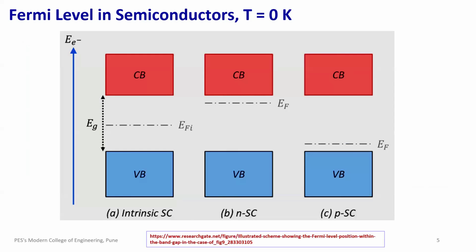To aid this understanding, we have shown this picture for intrinsic semiconductor, N-type semiconductor, and P-type semiconductor. You can see that for intrinsic semiconductor, the Fermi level, which is denoted as EFI, lies right in the middle of valence band and conduction band. In N-type semiconductor, the Fermi level, which is denoted as EF, shifts up towards the conduction band, while in P-type semiconductor, the EF Fermi energy level shifts down just above the valence band. Why this happens, we are going to discuss this in the upcoming slides.